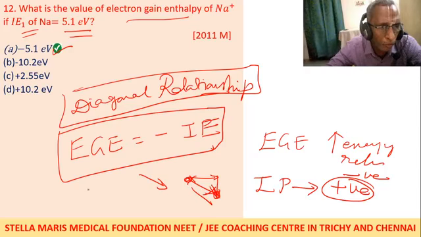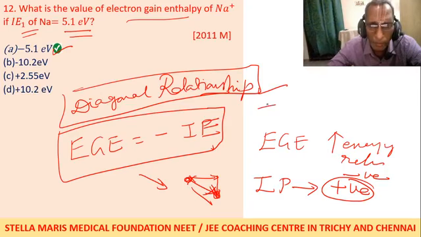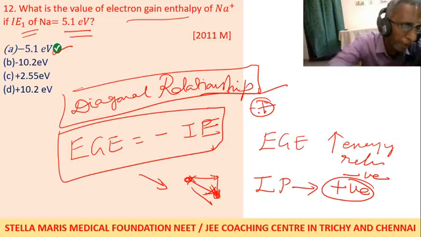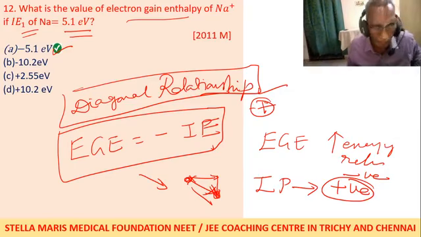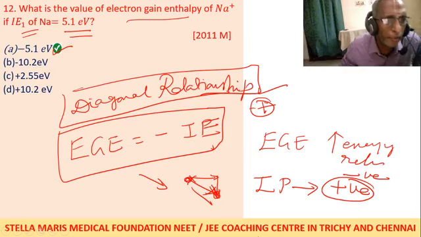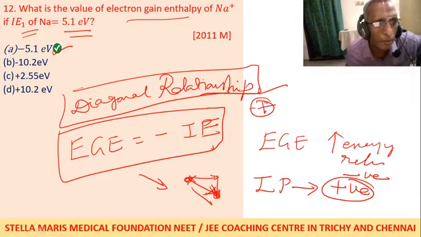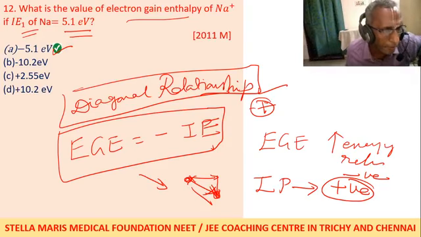There are two types of diagonal elements whose properties are almost similar. This is called a diagonal relationship. Check whether you have this, you will see them later. Anybody having doubt in these questions? Kannappan Rajendran, the 12th question, the last question, did you mean? Is it understood or not?